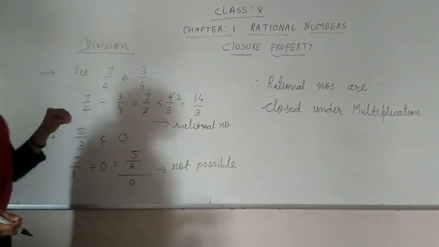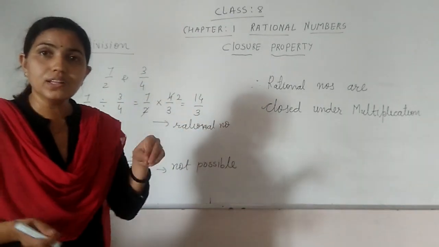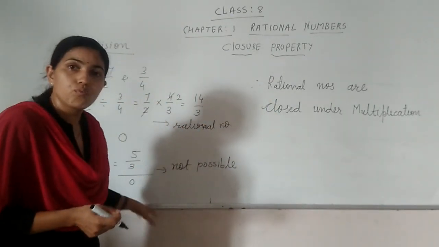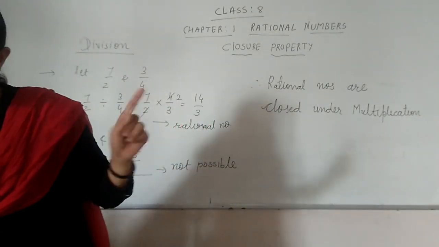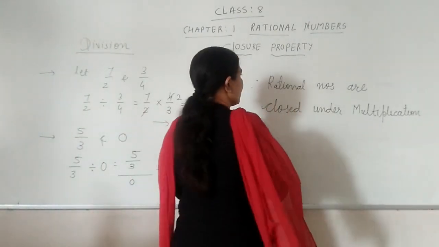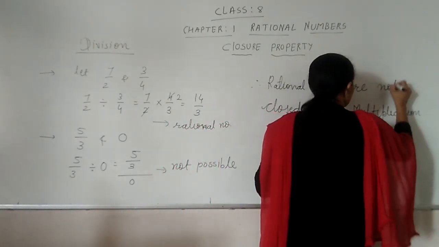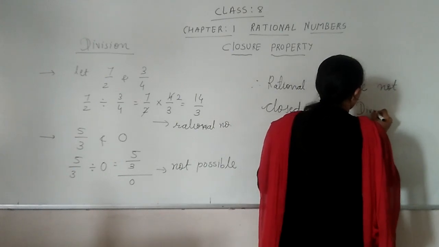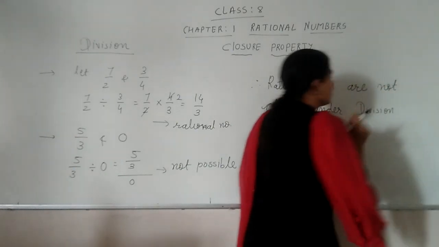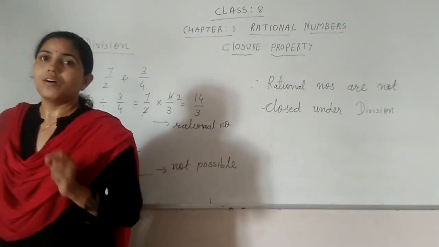So here what we are getting? The division is not possible. That means the rational numbers are not closed under division. So now you understood what?